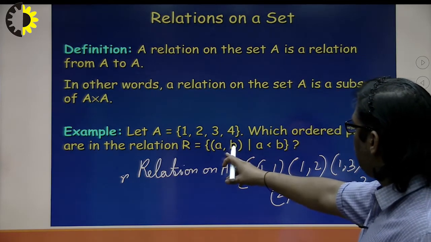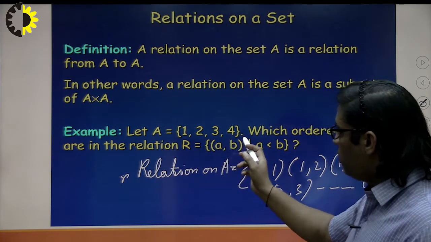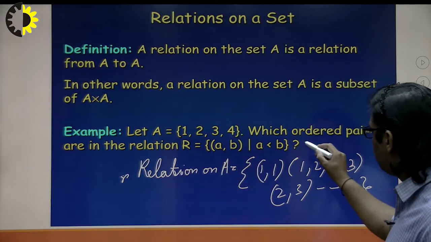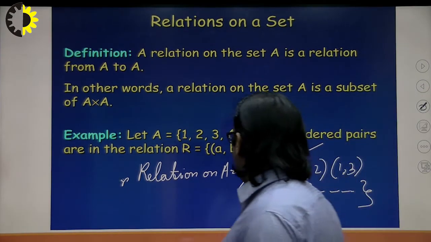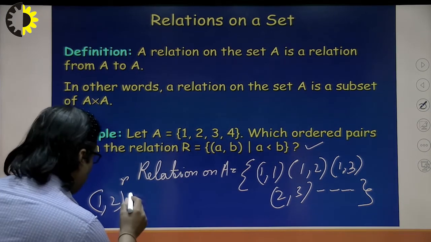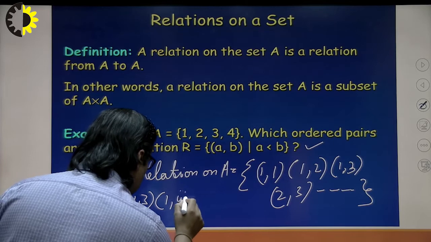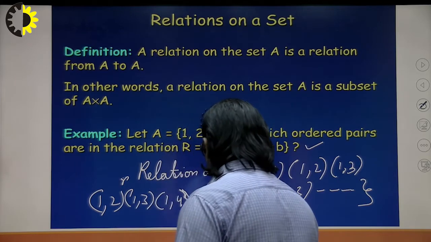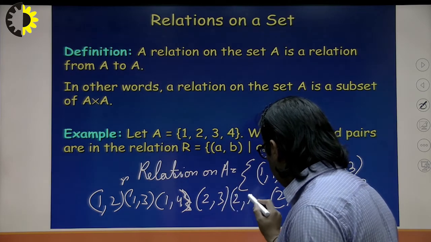So here in this example, two elements a and b are related on set A whenever a is less than or equal to b. If I want to solve this question, the answer will be 1 can be related to 2, because I know that 1 is less than 2. 1 can be related to 3, 1 can be related to 4, similarly 2 can be related to 3, but if I write 2 can be related to 1, it will be wrong.